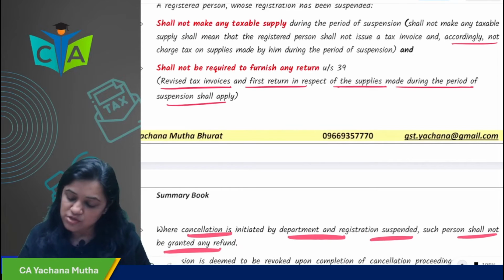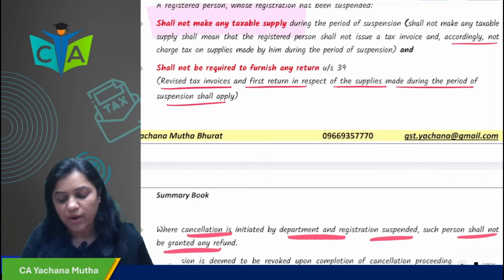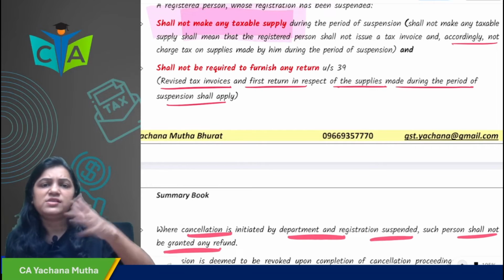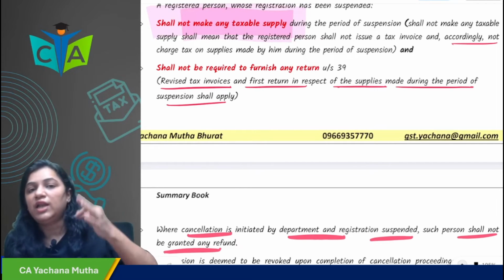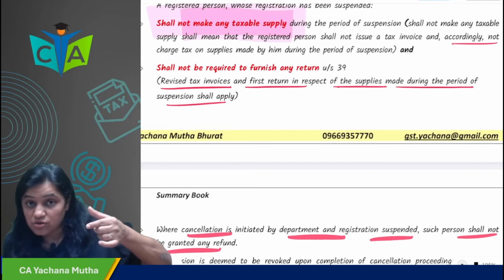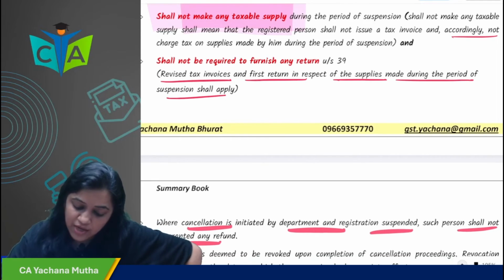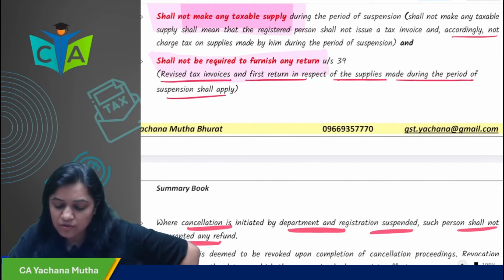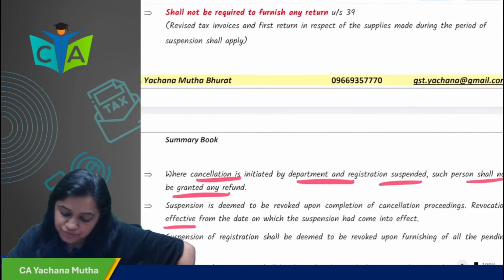However, revised tax invoice and first return will apply. Obviously, during the period of suspension you are not required to make any taxable supply. You will make supply, you are doing business, you will make sales, but you will not make taxable supply. That means you will not issue a tax invoice, nor will you charge taxes. Secondly, you are not required to furnish any return. But later on, revised tax invoice and first return will apply.